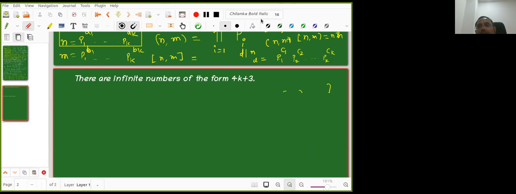Sorry, I'm not clear about that. No, sir, I'm asking, is there a proof of the whole statement? Is it given in the notes, or are we supposed to? See, for everything proofs are given.